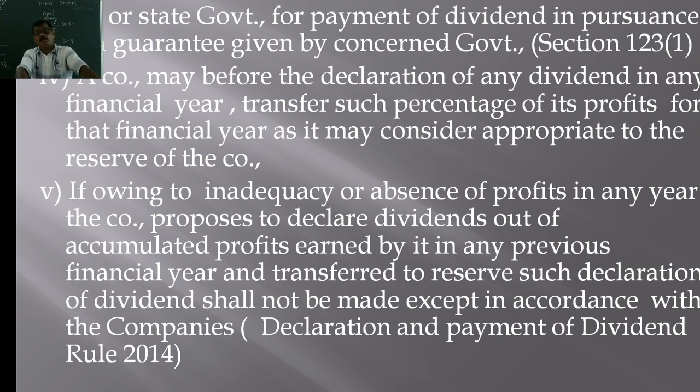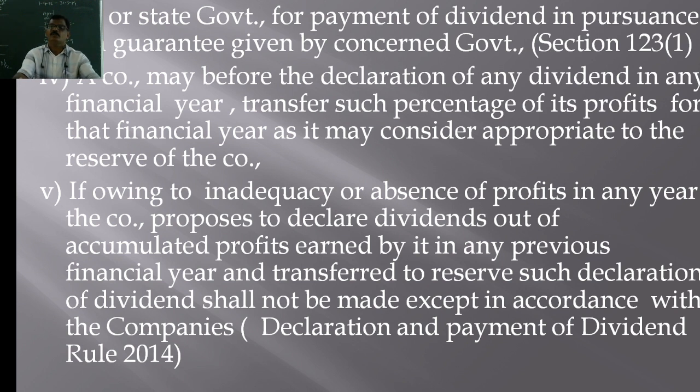The company can also declare dividend out of the money provided by the central government. Sometimes government also give guarantee. State government or central government may give guarantee to the company to pay dividends. Right? In that case, dividends can be paid out of the money given by the central government as guarantee.